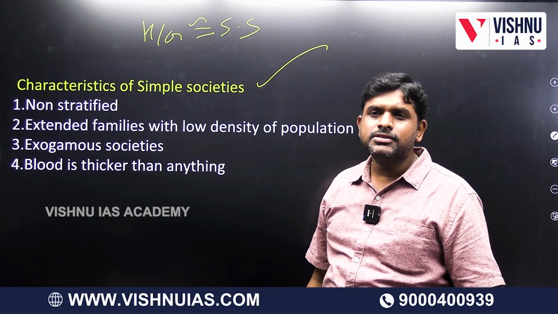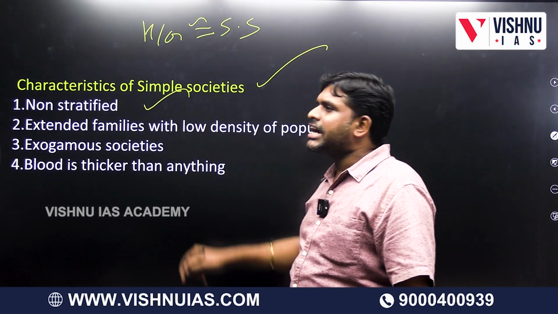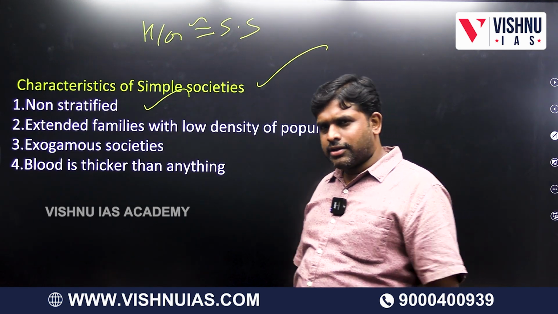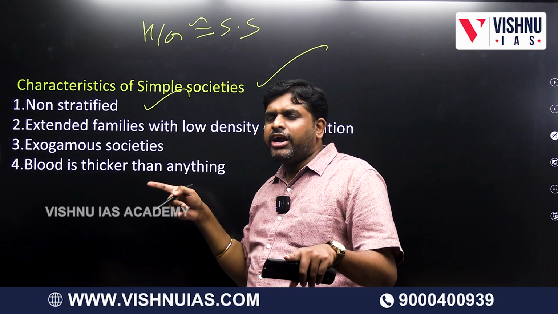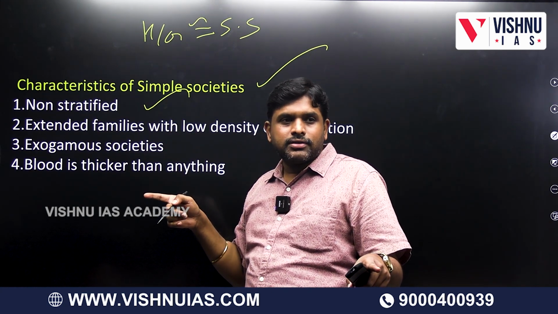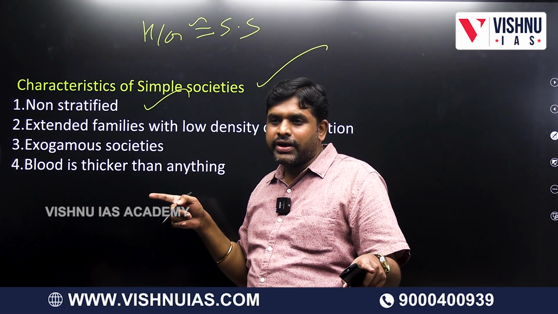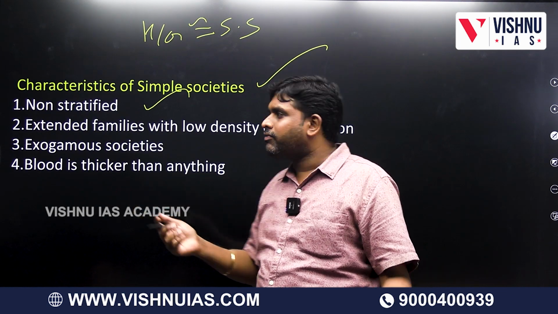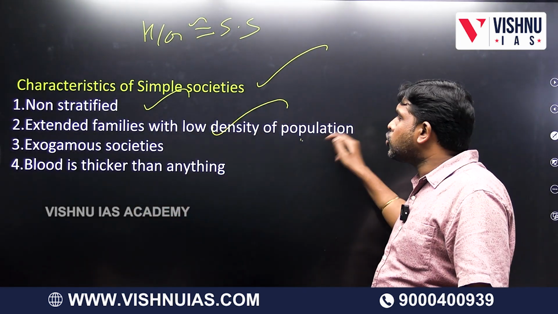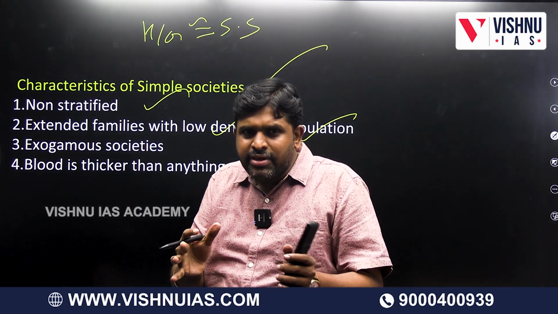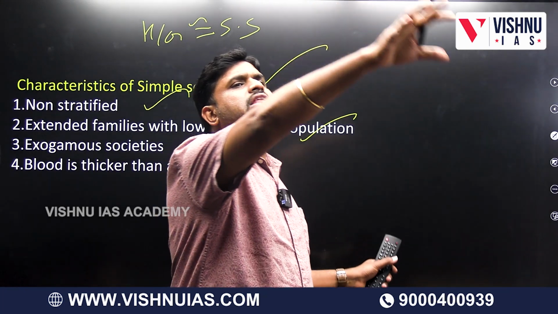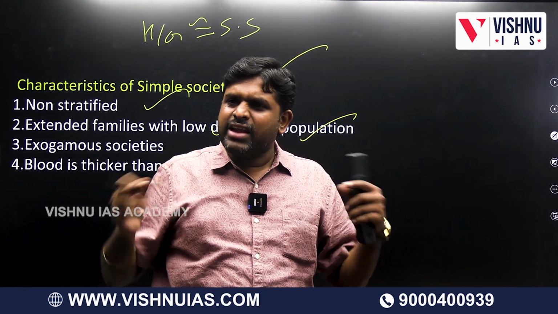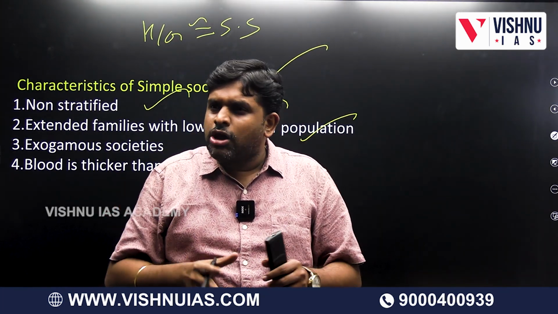Industrialized society means complex society. Non-stratified: is the hunting and gathering simple society stratified or unstratified? Unstratified, non-stratified. Extended families with low density of people, ten families here, ten families there, or will they live like us, with a thousand houses at one place?